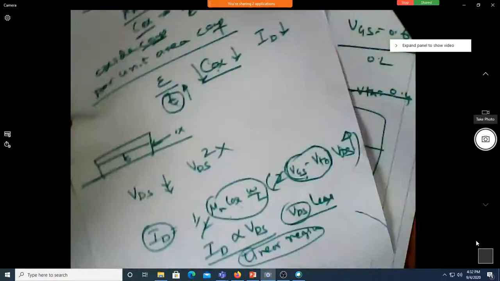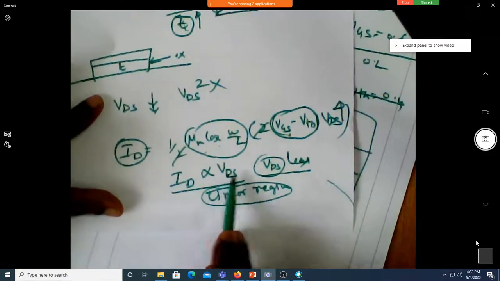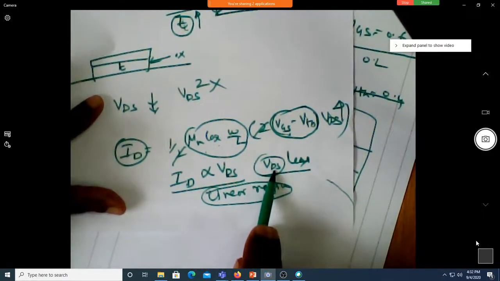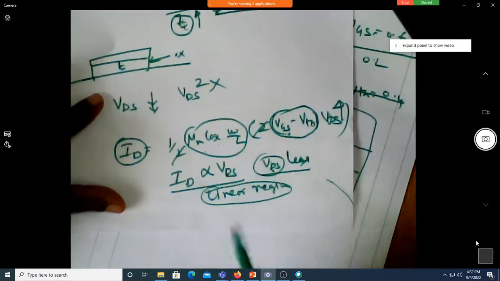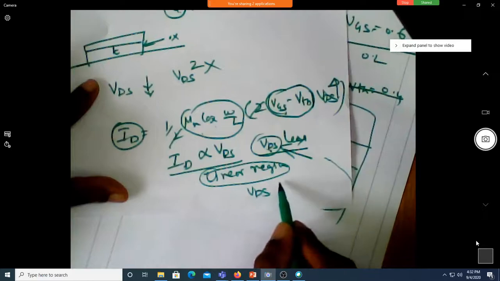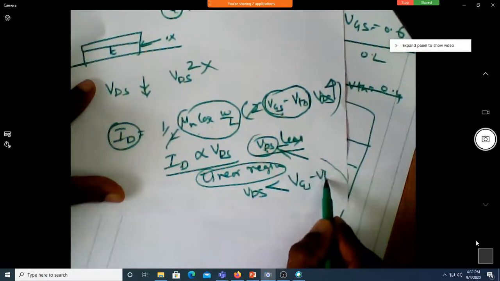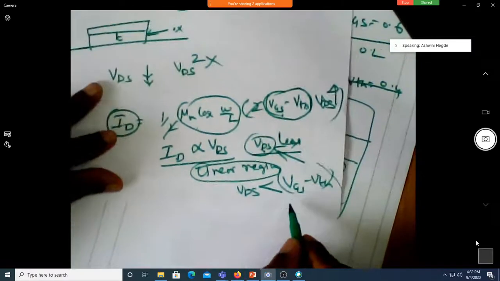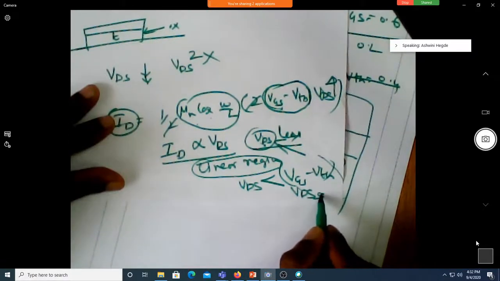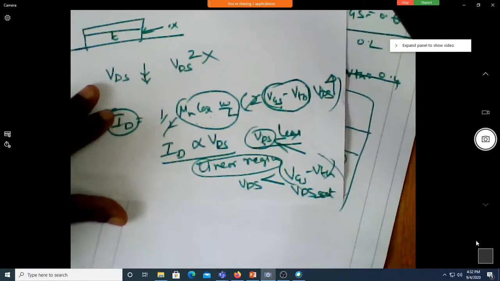Earlier we said ID is proportional to VDS for lesser values of VDS. There is no ambiguity now: lesser means as long as VDS is lesser than VGS minus VTH. This I will call VDS SAT, the VDS saturation voltage.